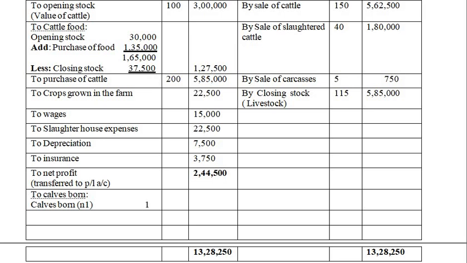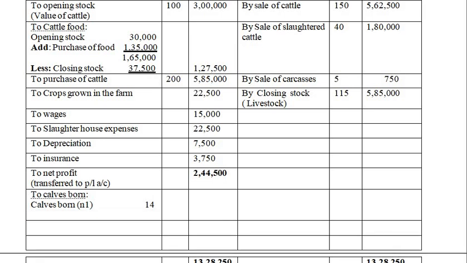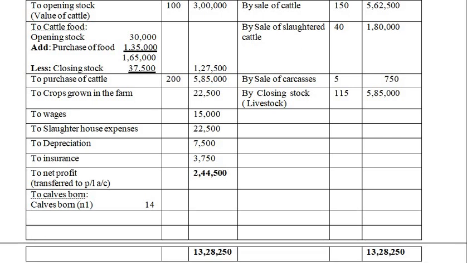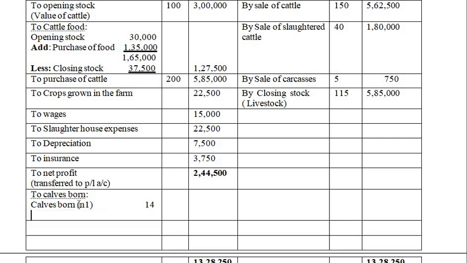What is the number here? 14. Next, you less the calves died, which is 4, which is given in the question.